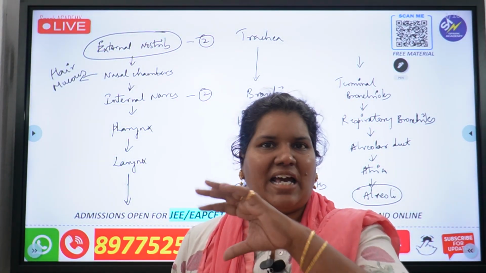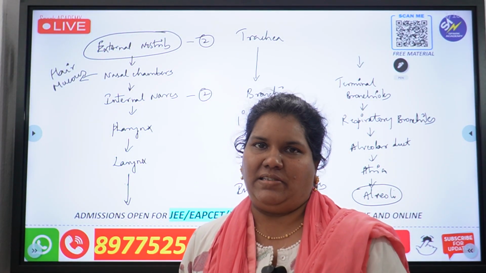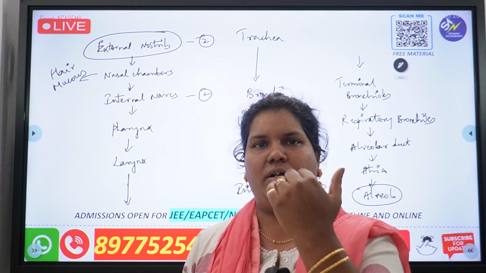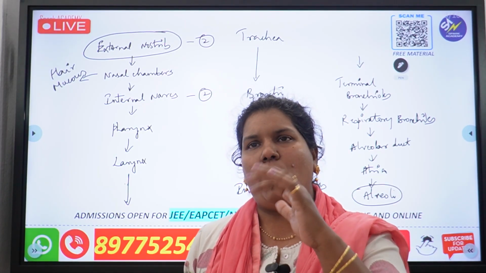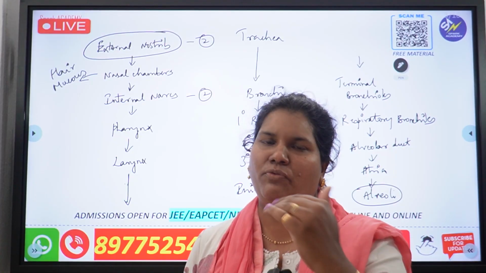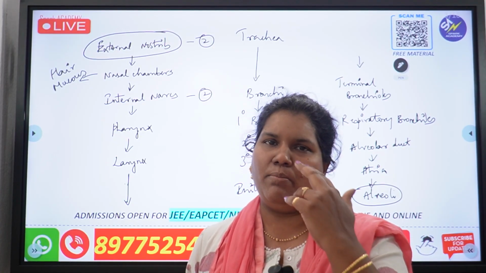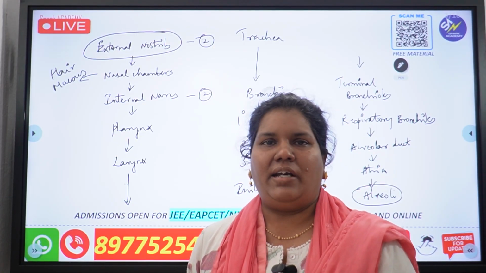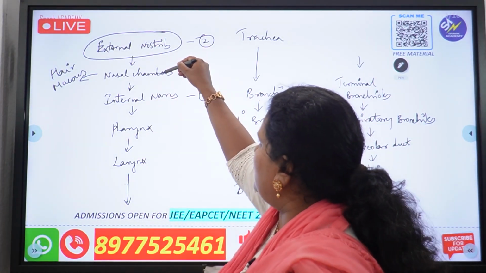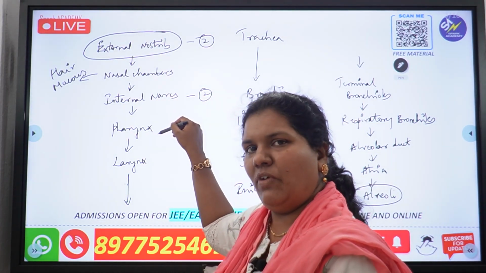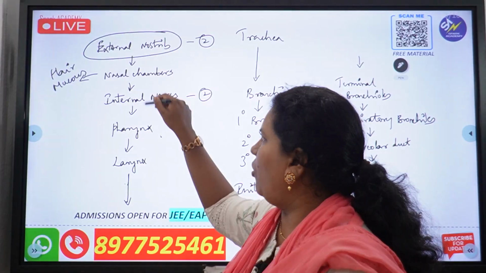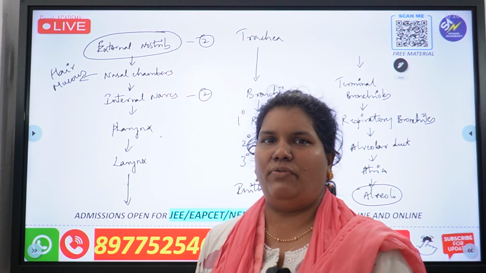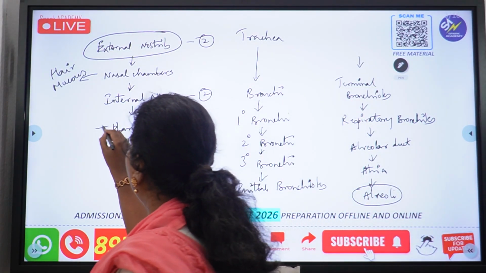Now the pharynx is actually a common chamber for our buccal cavity and for our nasal cavity. So the nasal chamber opens into the pharynx, and the buccal cavity also opens into the pharynx.